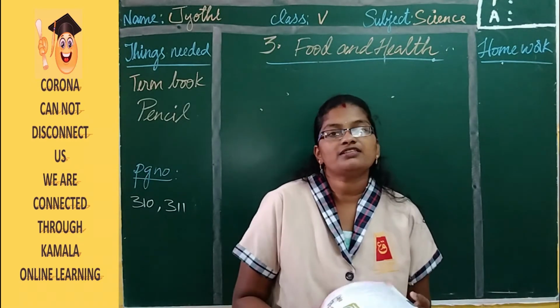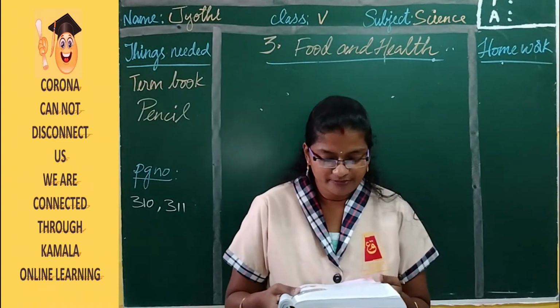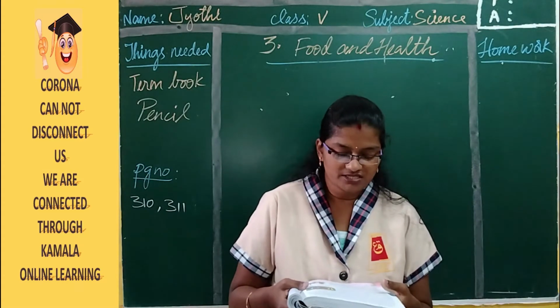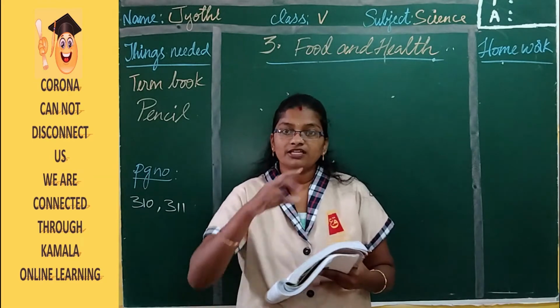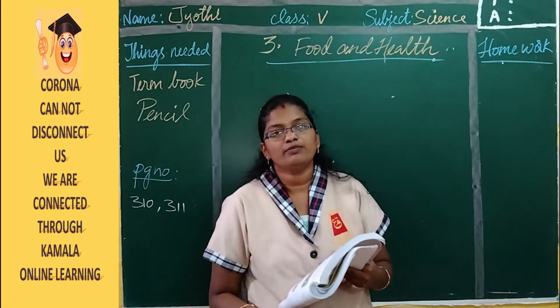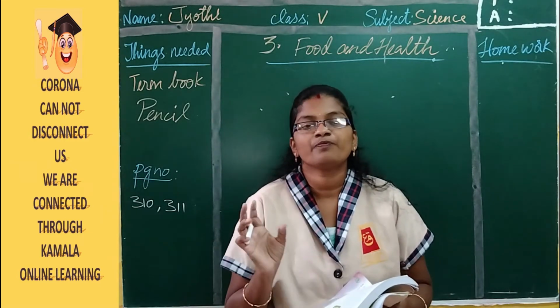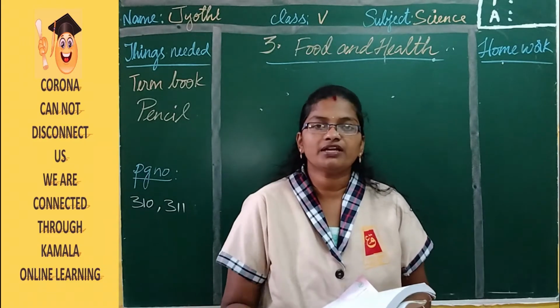Then dairy. Dairy is nothing but the milk and milk products. So 3 servings of milk or equivalent amount of curd or cheese and other milk products in a day. So they are telling that 3 times you have to drink the milk. But when you come to school, drinking the milk in the afternoon is difficult for you. So morning and before going to bed, you can make it 2 times.